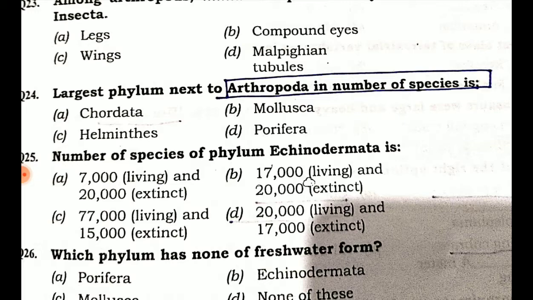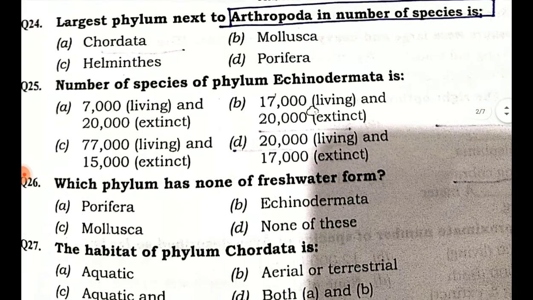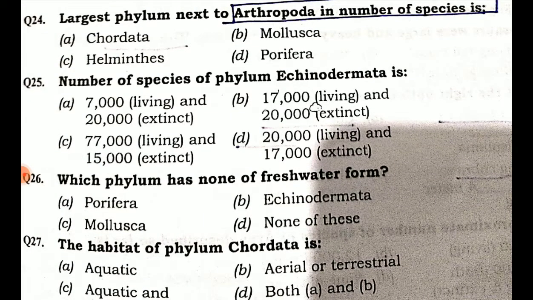So the number of species for phylum Echinodermata is 7,000 living and 20,000 extinct, option A. Which phylum has none of freshwater form? Option A Porifera, option B Echinodermata, option C Mollusca, option D none of these. So option B is correct because Echinodermata are all marine.